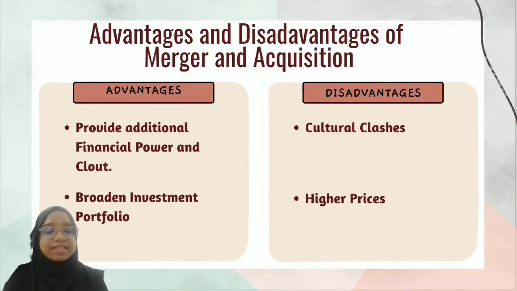The first advantage is that merger and acquisition provide the company additional financial power and growth. Merger and acquisition provide an opportunity for both parties engaged in the transaction to expand. Furthermore, the revenue created by combining the profit of both enterprises will result in greater financial power. As a result of the chain reaction, having more financial power means possessing a larger portion of the market and exerting greater influence over customers by lowering competitors.